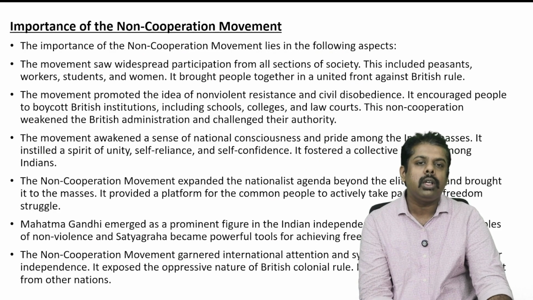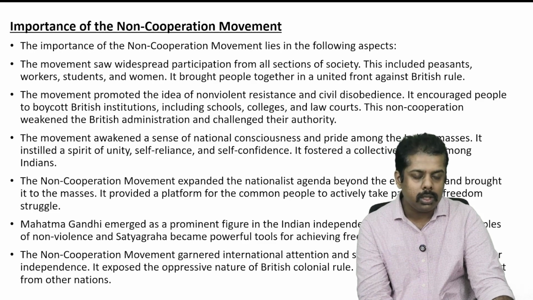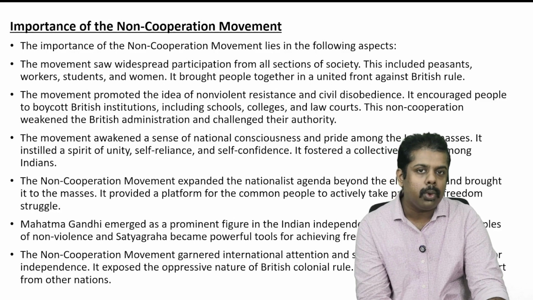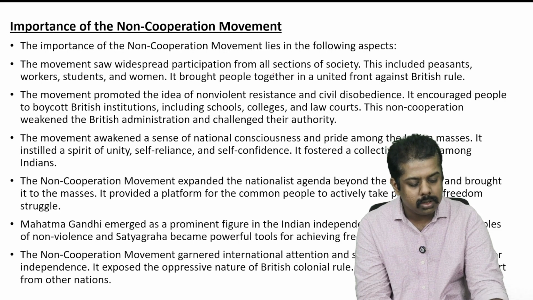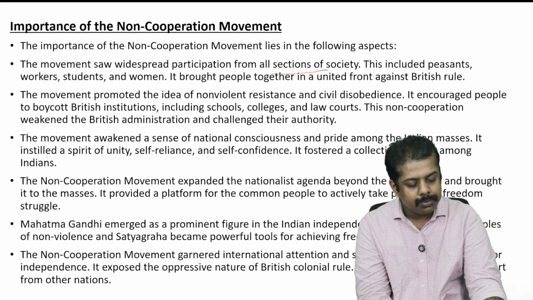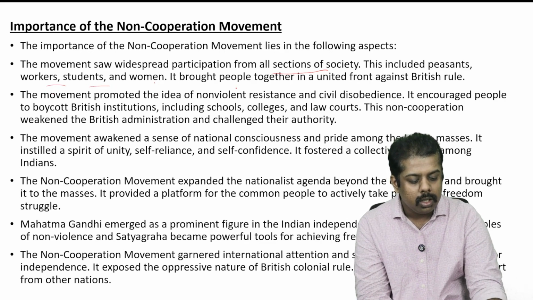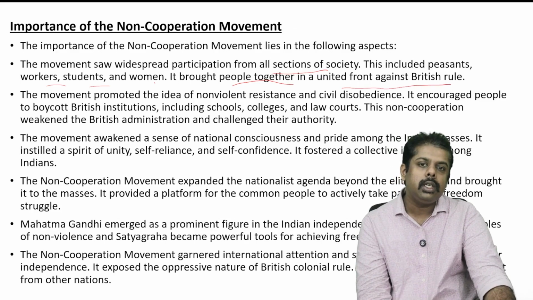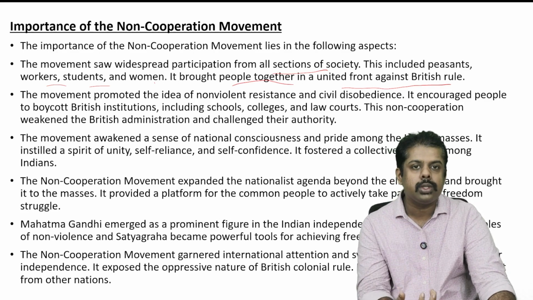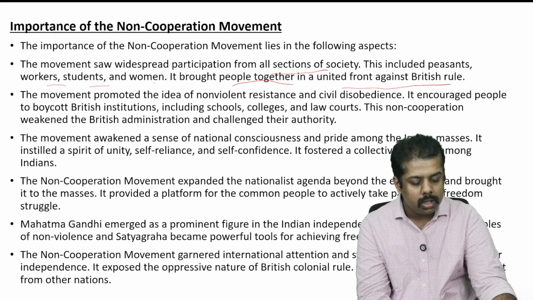Okay, now moving on, what is the importance of the non-cooperation movement? Okay, what importance did the non-cooperation movement have on India's independence struggle? The importance lies in some of the points which we are just going to discuss. So the first point is that the movement saw widespread participation from all sections of society, which included peasants, workers, students, and women. It also brought people together in a united front against the British rule. Okay, so people from most parts of our society had come to support this non-cooperation movement, particularly the workers, students, as well as women.